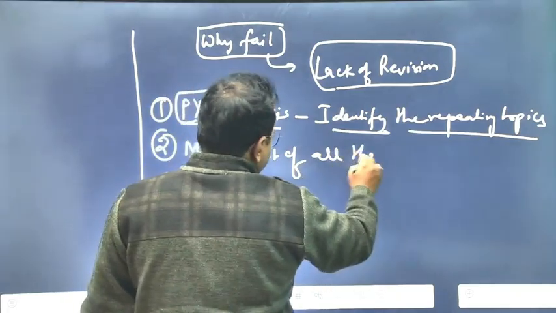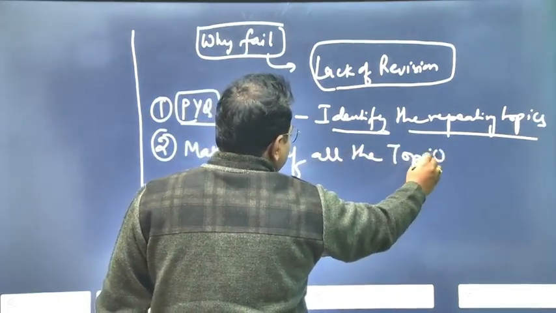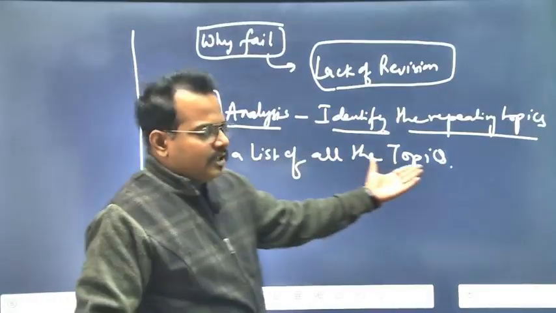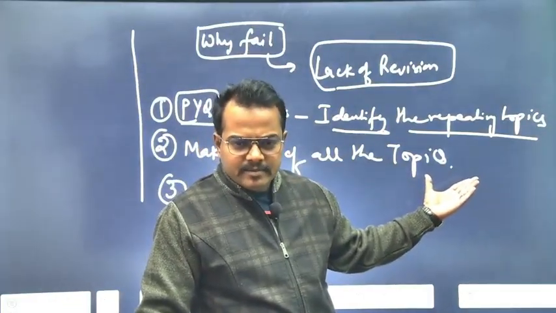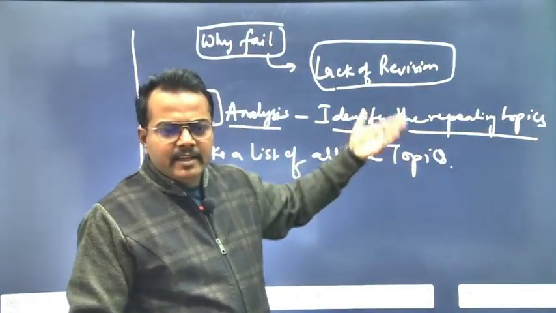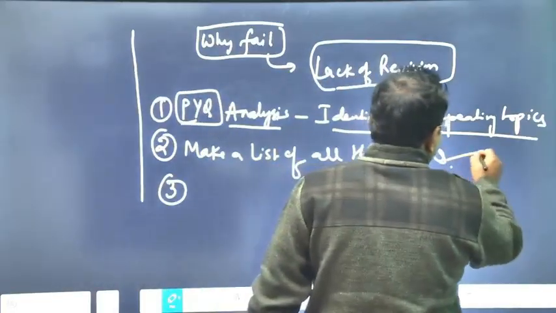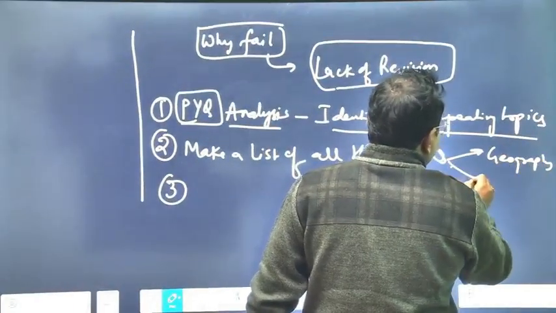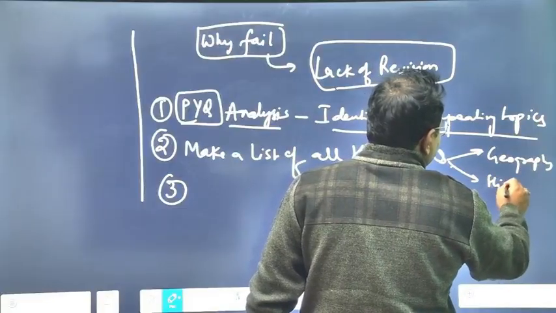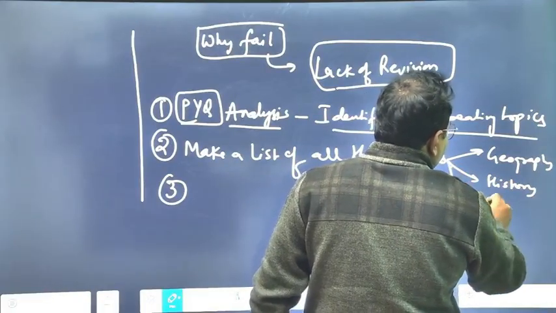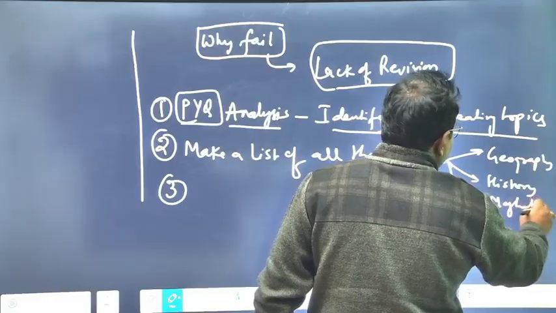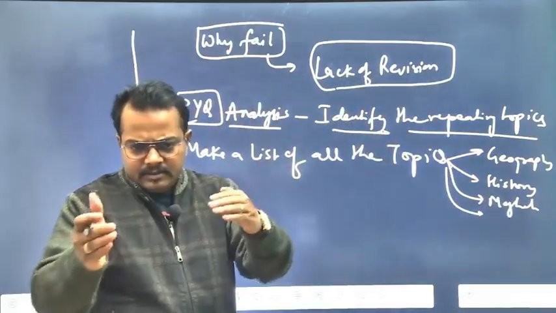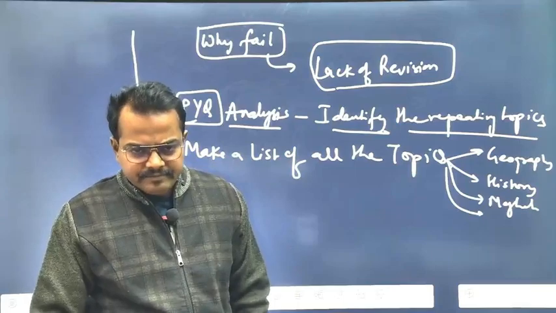In the third stage, all the topics means related to all the subjects. Here you will make a list of topics coming in geography, here the list of topics coming in history, Meghalaya section, polity, economy. So topic wise, subject wise, you have topics.